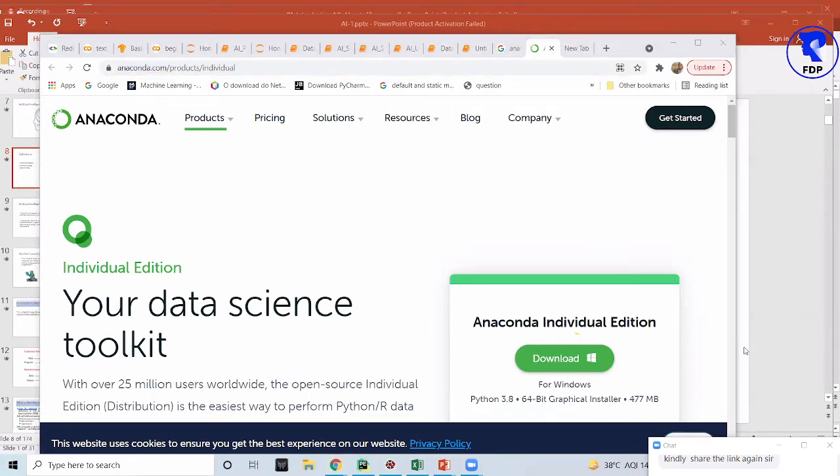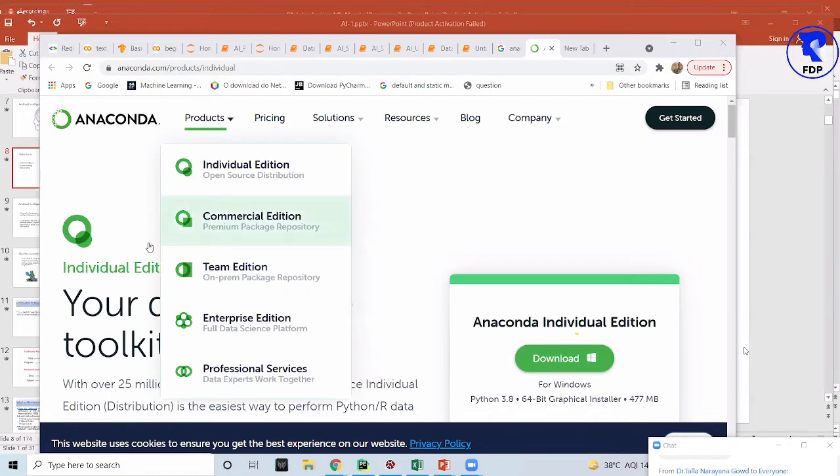Yes, sure, Naranaji, I'm just sharing it. Please just give me a second. I'm resharing the link for downloading it. Okay, so I have shared the link.